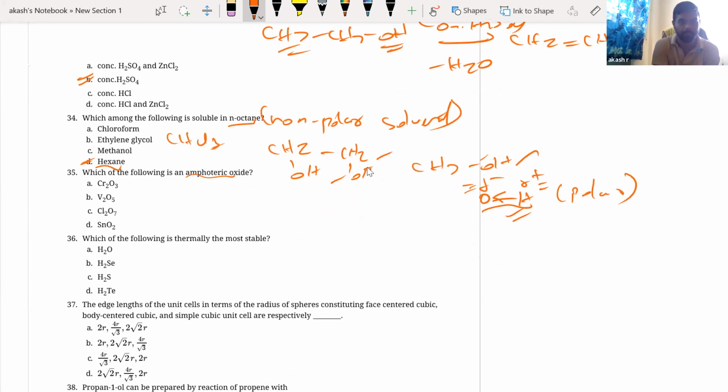Okay, which of the following is amphoteric? Even though you don't know anything of this, you have only studied about SnO2. That is going to be the answer. Now I'll tell you how it is amphoteric. What do you mean by amphoteric? It can react with both an acid as well as a base. Okay, SnO2 is one example.